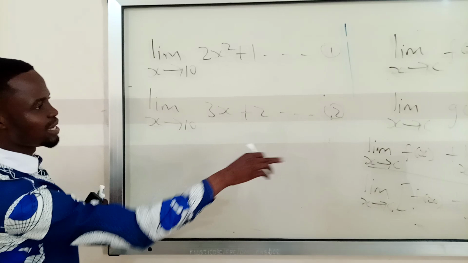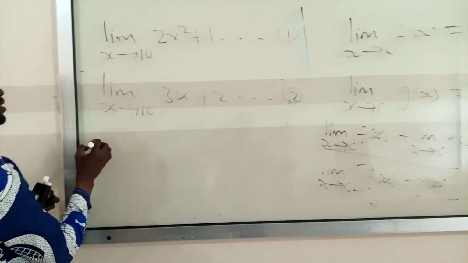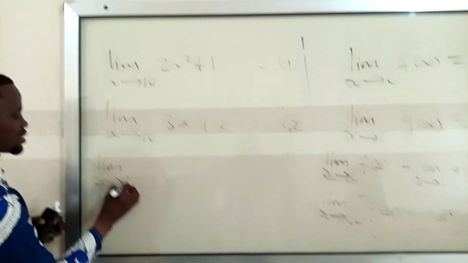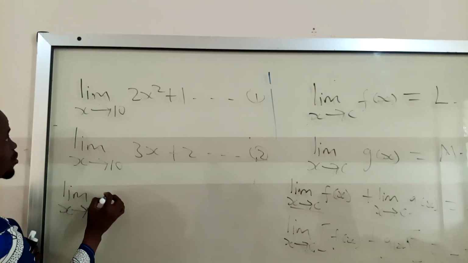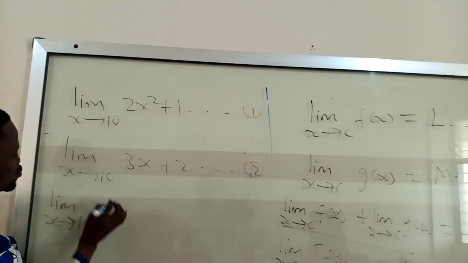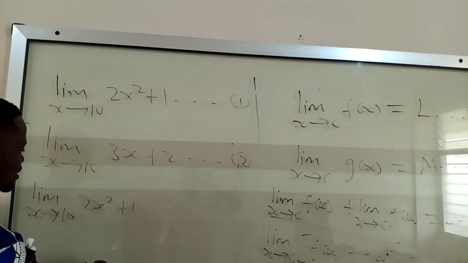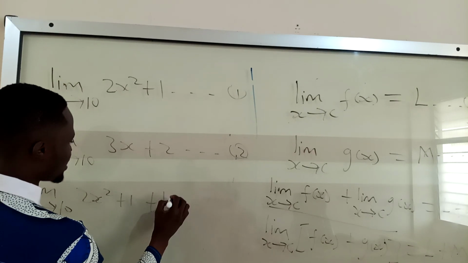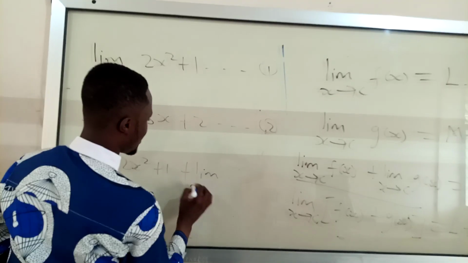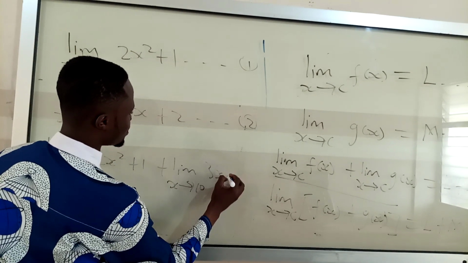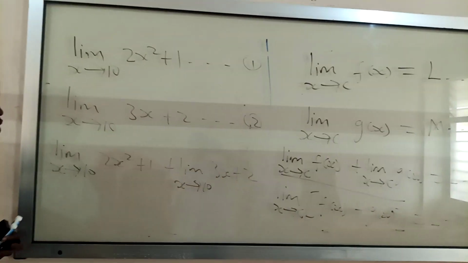To sum up, it is simple. You have the limit as x approaches 10 of 2x squared plus 1, plus the limit as x approaches 10 of 3x plus 2.